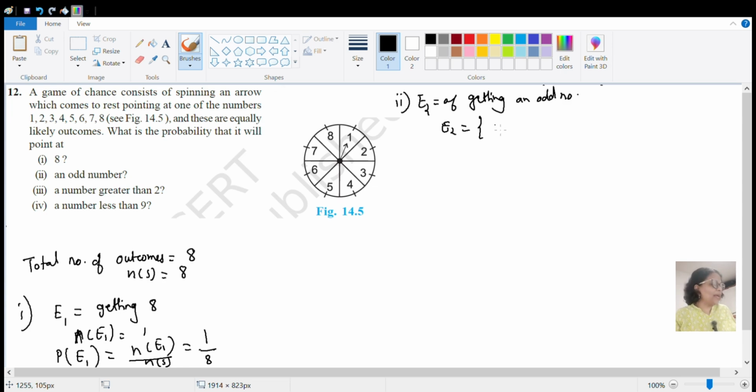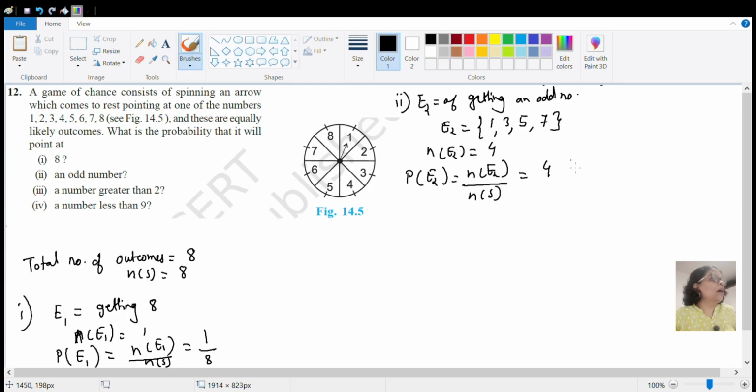So E2 में है 1, फिर ऑड नंबर 3, फिर 5 और फिर 7, राइट? So n of E2 will be 4. So probability of getting this E2 event will be n of E2 upon n of S. n of E2 is 4 और टोटल नंबर आउटकम में 8. तो इसको कम करेंगे, your probability will be 1 by 2. I hope you have understood this.